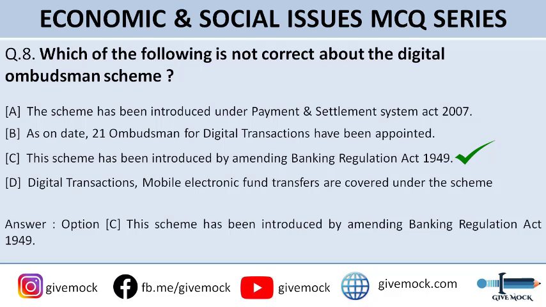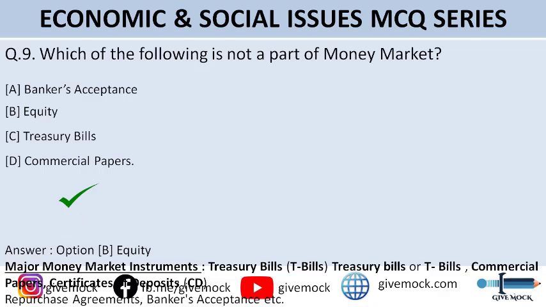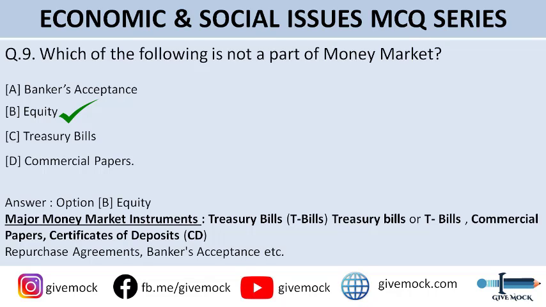Okay, so moving on to question number 9, which of the following is not a part of money market? So you can go through the options. Option A is bankers acceptance, option B is equity, option C is treasury bills, and option D is commercial papers. So quite an easy question, quite an easy guess for you. Correct answer is option B, that is equity. Equity is not part of the money market. Okay, it is part of the equity market, capital market.